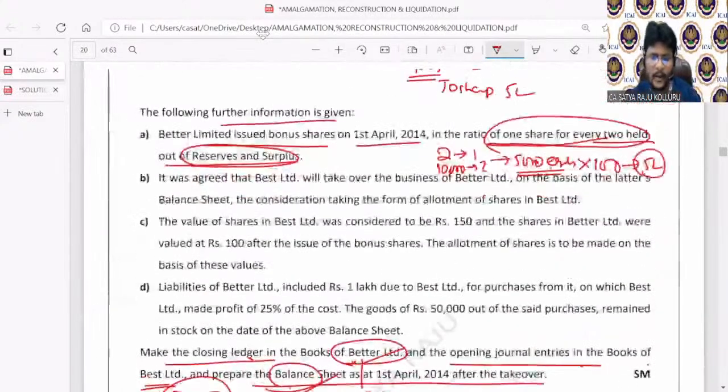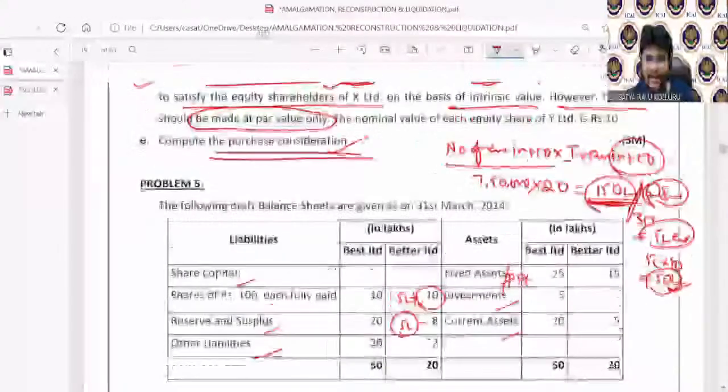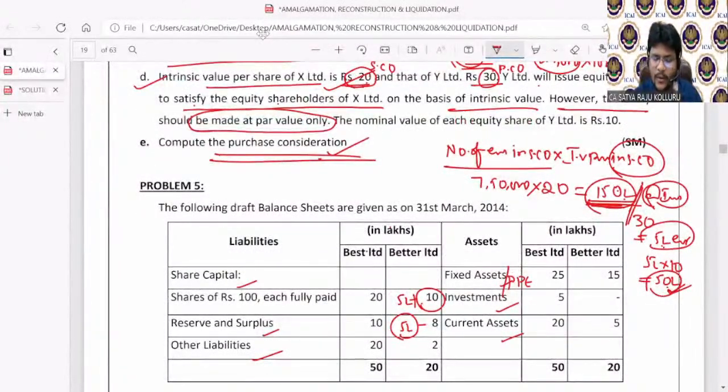Okay, next. It was agreed that Best Limited will take over. It is the purchasing company. Better Limited is the selling company. It was agreed that Best Limited will take over the business of Better Limited on the basis of the latest balance sheet, the consideration taking the form of allotment of shares in Best Limited. It is clearly given that Best Limited takes over Better Limited after the issue of bonus shares. That means the Better Limited balance sheet is this way: share capital 15 lakhs, reserves and surplus 3 lakhs, other liabilities 2 lakhs. There is no change in the total assets.